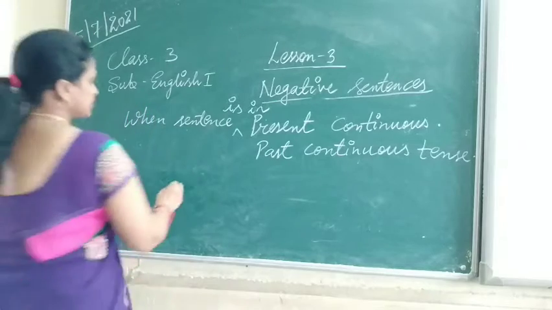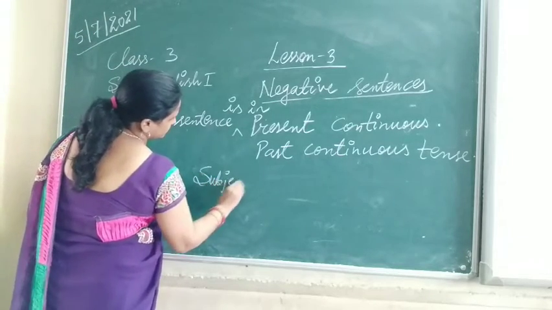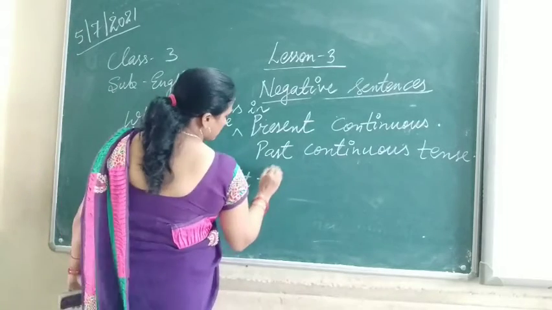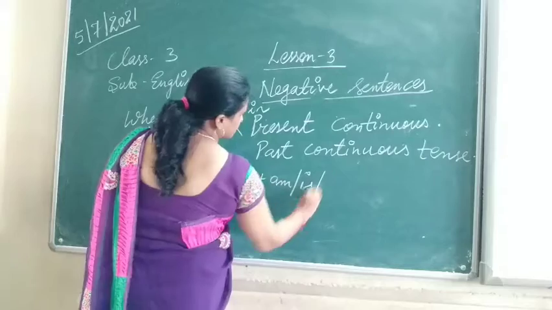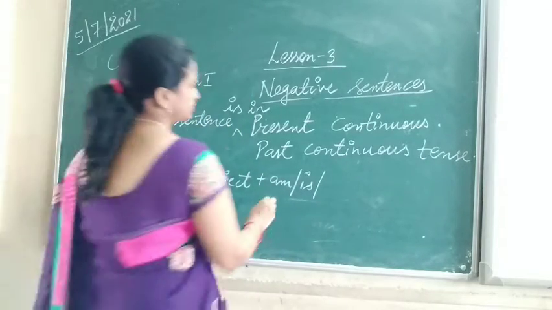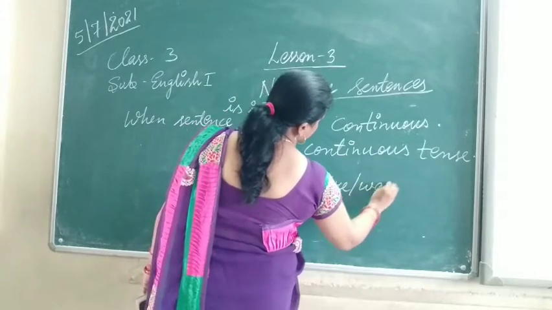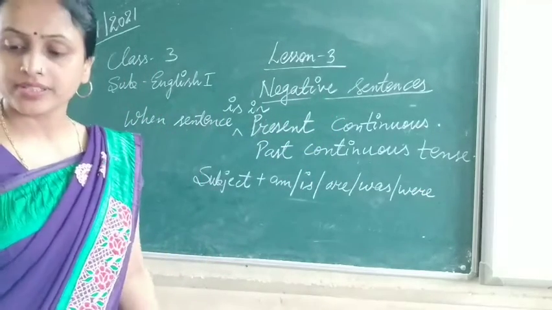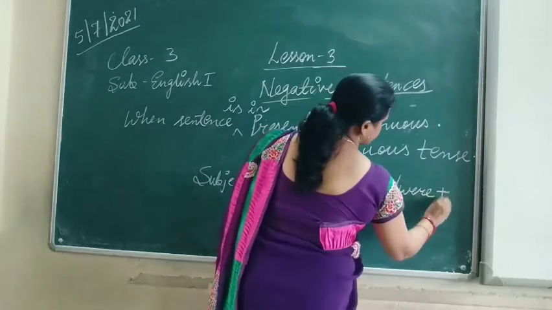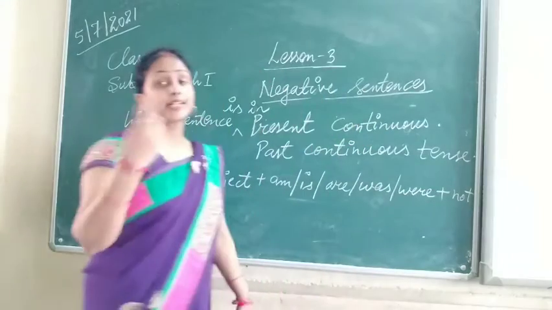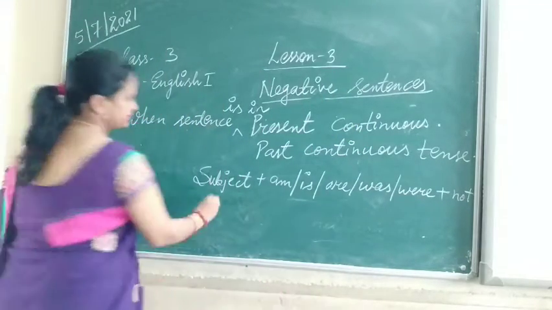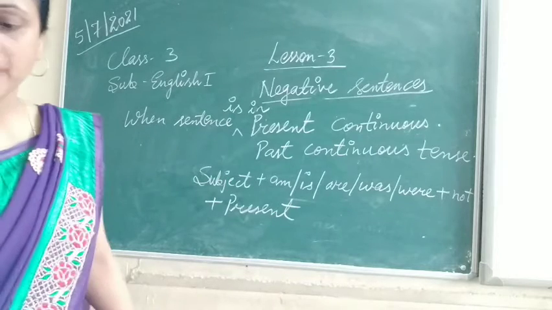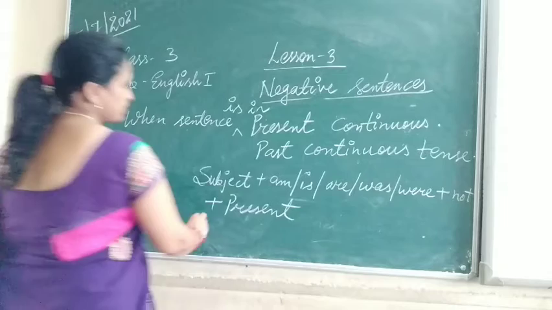So here the rule is: subject plus am, is, are, was, were, plus not, plus present participle, the ing form.